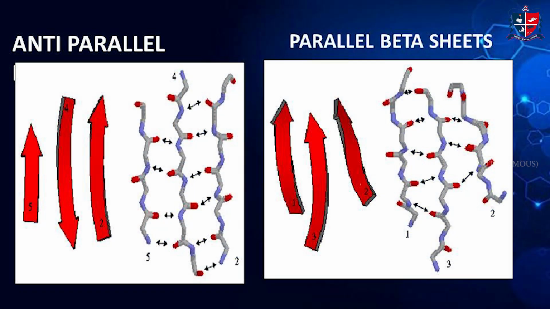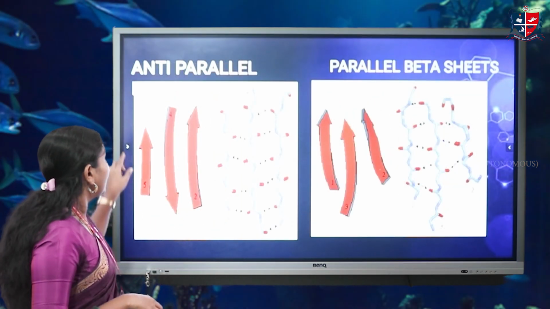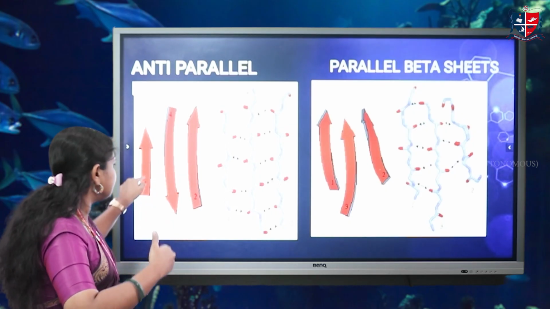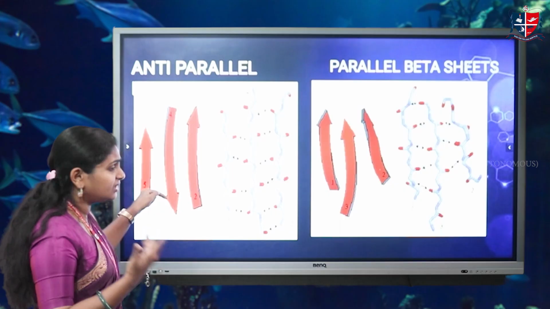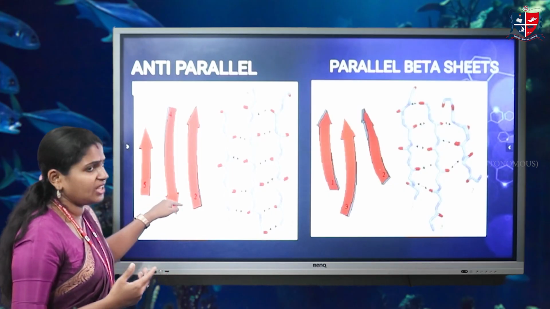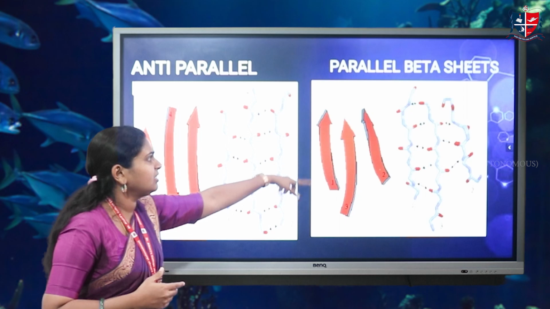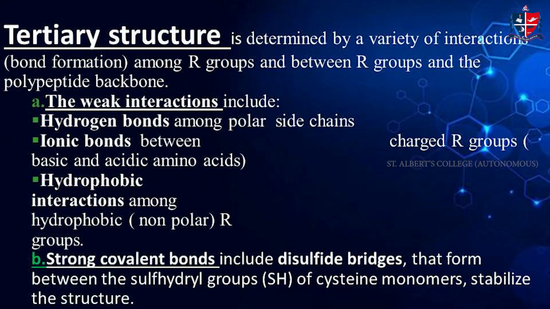Coming to their structure, there are mainly two types of beta sheet. They are anti-parallel beta sheets and parallel beta sheets. From the name itself, in anti-parallel, one strand is in this direction and another strand is in this direction. That is why it is known as anti-parallel sheets. In parallel sheets, it is having a single direction. That is the main difference between parallel and anti-parallel beta sheets. And this is all about the secondary structure.